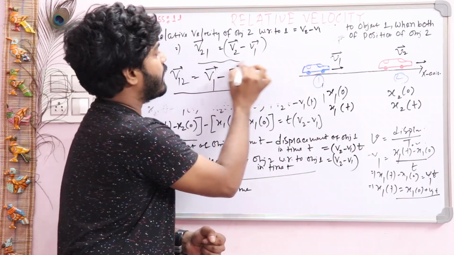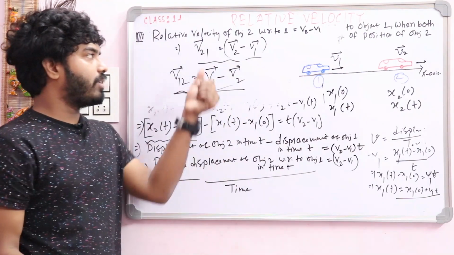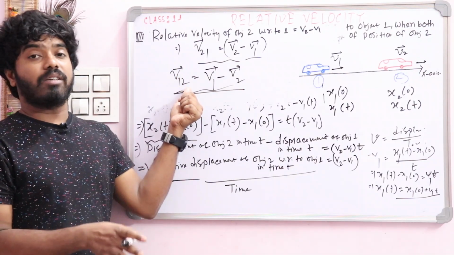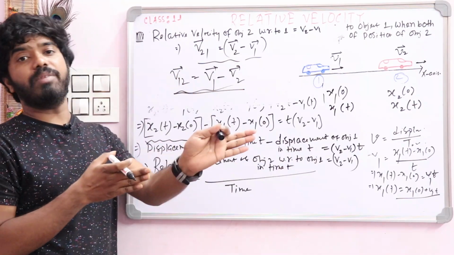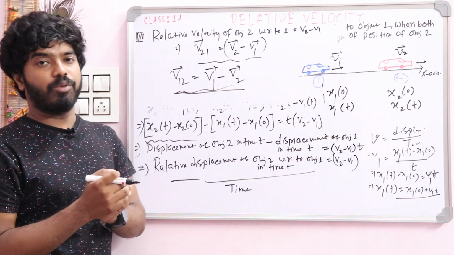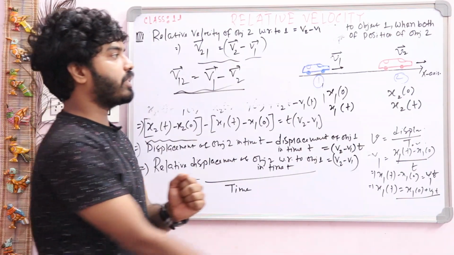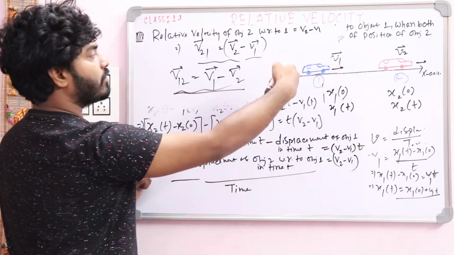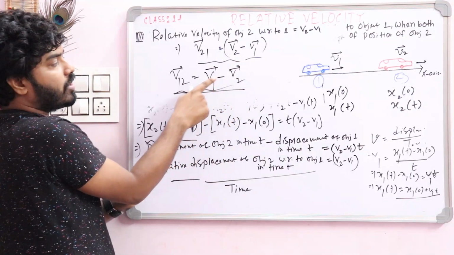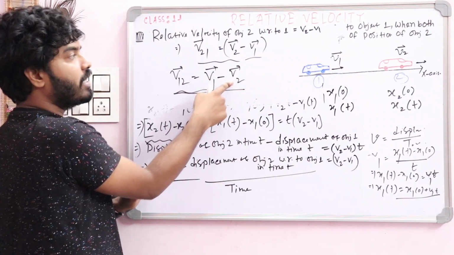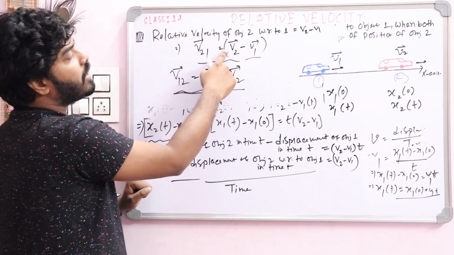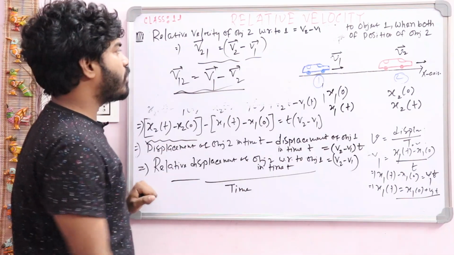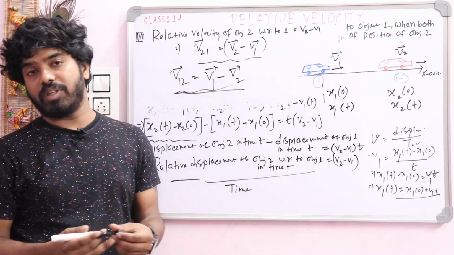Okay, so this is our expression of relative velocity. This is our relative velocity of 2 with respect to 1, this is our relative velocity of 1 with respect to 2, and this is the condition when two objects are moving along the same direction. But when the objects are moving along opposite directions, suppose your second object is moving in the opposite direction, here you have to write v2 as negative. So when v2 is negative, this one will be v1 plus v2, and this one will be minus v1 minus v2. In this way you can write down the expression of relative velocity.